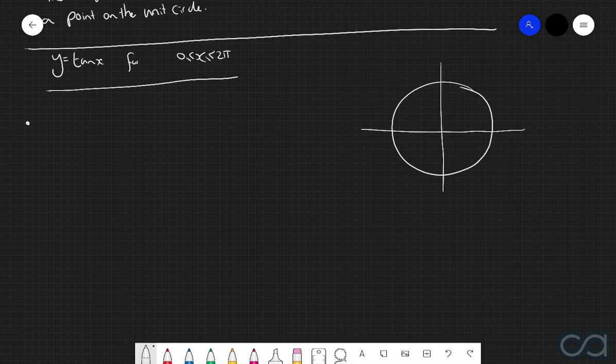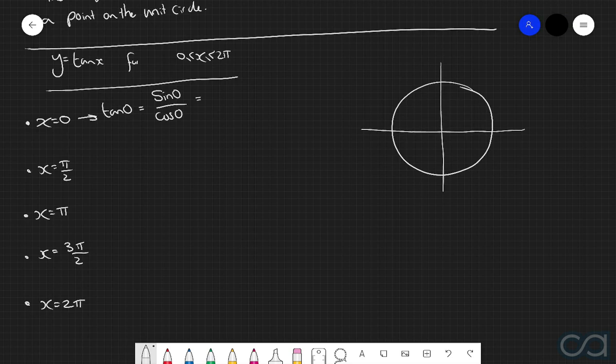So the different angles that we're going to be considering in this case are when x is equal to 0, x is equal to pi over 2, x is equal to pi, x is equal to 3 pi over 2, and then finally when x is equal to 2 pi. Now, when x is equal to 0, we know that tan of 0 is going to be equal to sine of 0 divided by cos of 0. We know that when x is equal to 0, this correlates to this point along the unit circle. And so therefore sine of 0 is equal to 0, and cos of 0 is equal to 1, and so therefore tan of 0 is equal to 0.